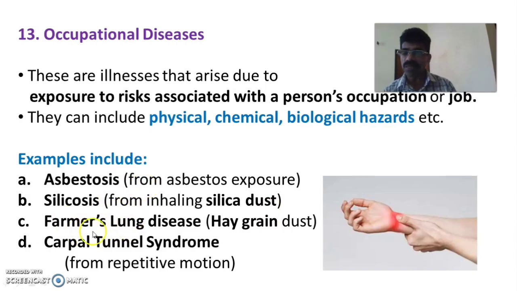Another important disease is farmer's lung disease, a lung disease of farmers due to inhalation of the dust of hay grain. Then another one is carpal tunnel syndrome, see the picture here, which results from repetitive motion of the hand with machines or other machinery in occupational settings. So these are some examples of occupational diseases.